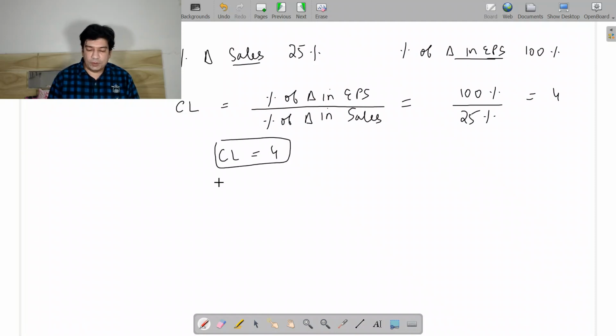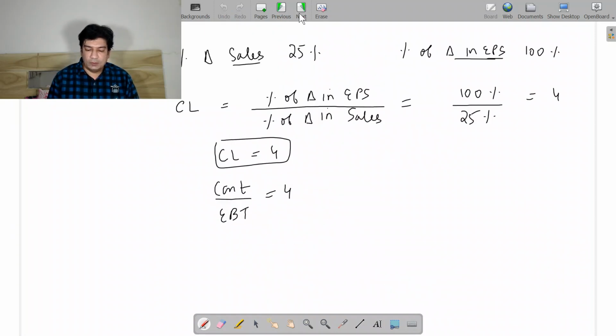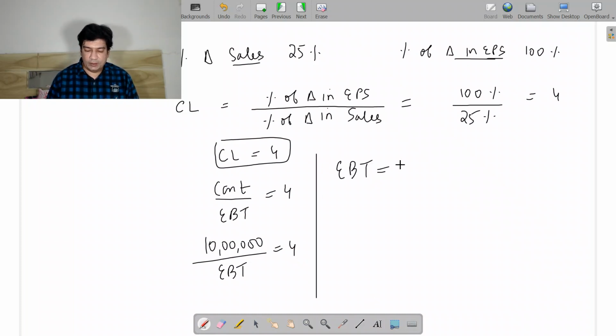I will use this formula, that is contribution divided by EBT is equal to 4. I know the contribution, which is 10 lakhs. So 10 lakhs is my contribution, divided by EBT is equal to 4. So I will be able to find the EBT, which is 10 lakhs divided by 4. So my EBT is going to come 2,50,000.